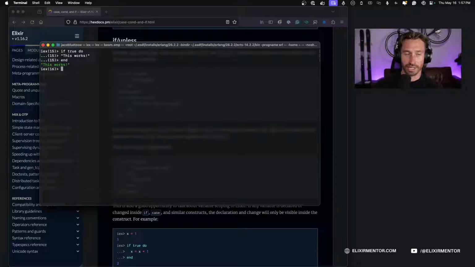And okay, so that condition is true. And then unless is when we do unless. So if we do unless true, this is false. So it's never going to show because unless is flipping the Boolean around. So this isn't true. So we get nil out of it.